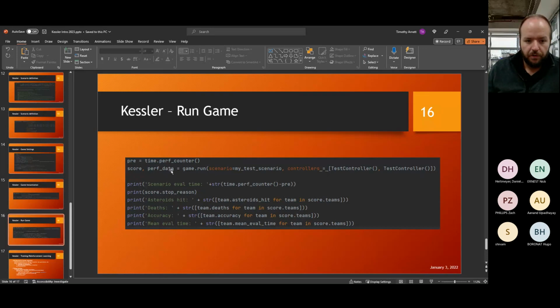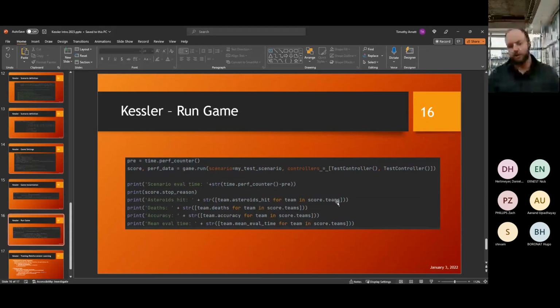After this runs, it returns score information. This comes from the scoring function, which is a class, and performance data about what happened. In this case, we are looking at the stop reason, which is part of score. We're going to look at the number of asteroids hit for each team, the number of deaths each team had, the accuracy that they had, and the mean eval time of the controller that they each had. So this is an example of how you would run the game and then get that information back from your fitness function. And then what you do with that is up to you.